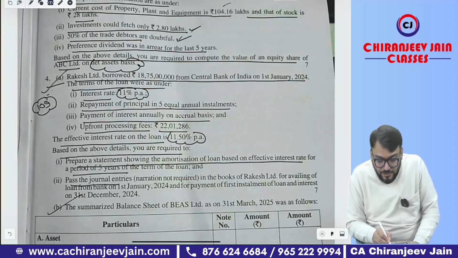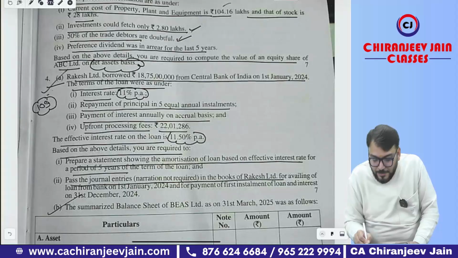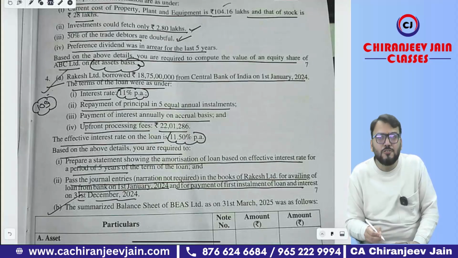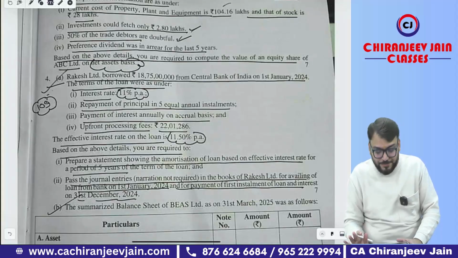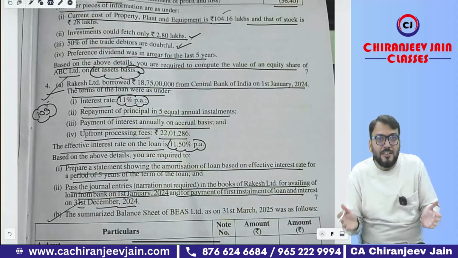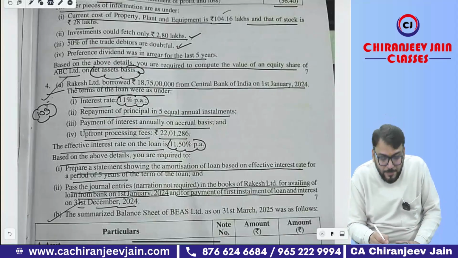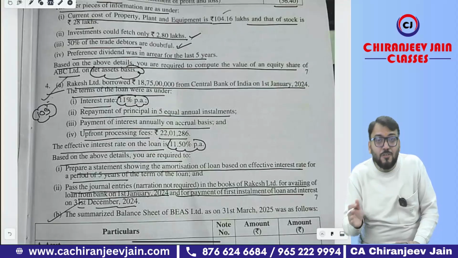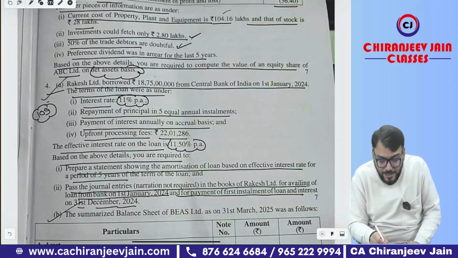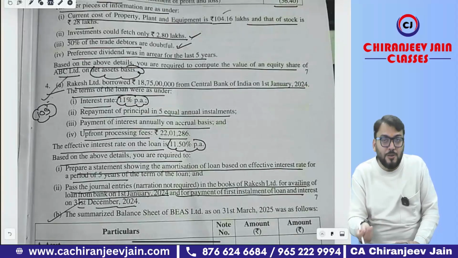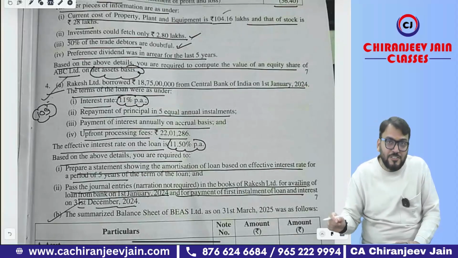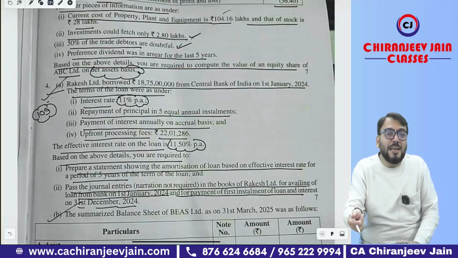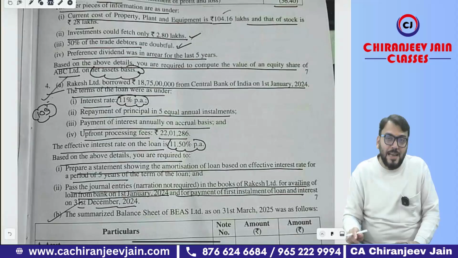Okay, sir. Pass journal entry, narration not required, in the books of Rakesh Limited for availing loan from bank on 1st Jan 2024 and for payment of first installment of loan and interest on 31st December 2024. Simply speaking, 1 year journal entry they have asked. Now, whenever question is silent, always assume that contractual rate of interest is as per market terms. It means market rate of interest and contractual rate of interest are same, and therefore whatever proceed has been received, that will be the fair value. The initial recognition will be done at fair value minus transaction cost, and subsequent recognition will be done at amortized cost by applying EIR. Chalega.